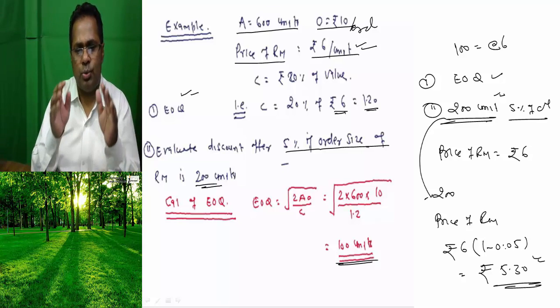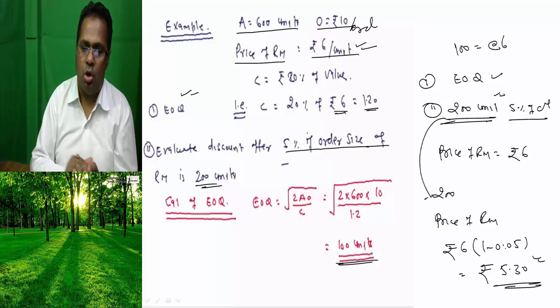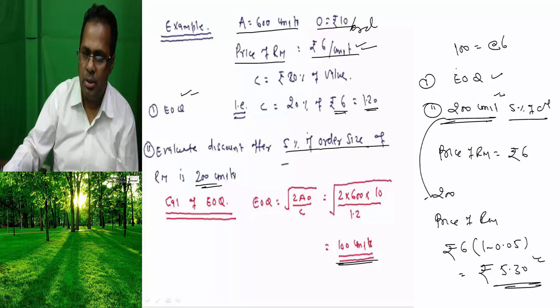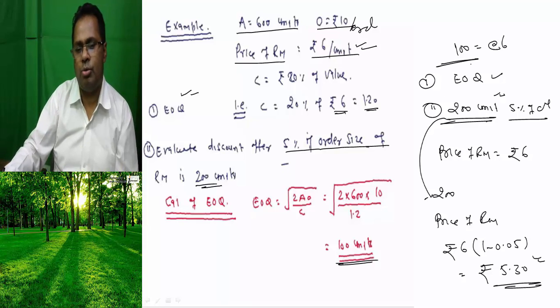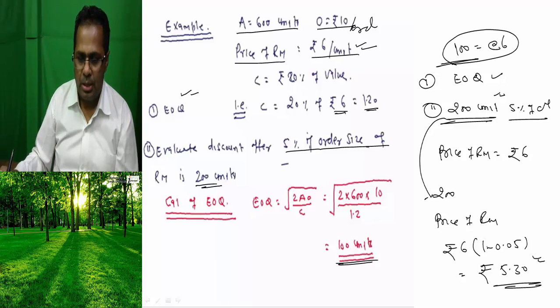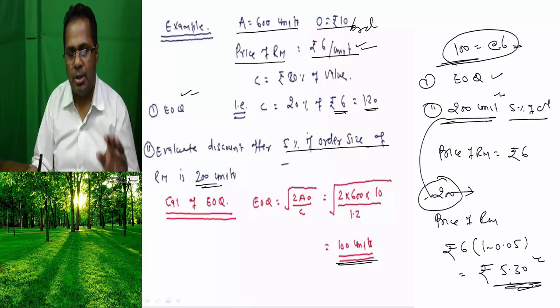Now the question is whether it is better to purchase 200 units of raw material or 100 units, because 100 units is EOQ. EOQ means ordering cost plus carrying cost at this is lower, but ordering cost plus carrying cost at 200 units is higher, but purchase price is lower. Here purchase price is higher. That we have to evaluate.